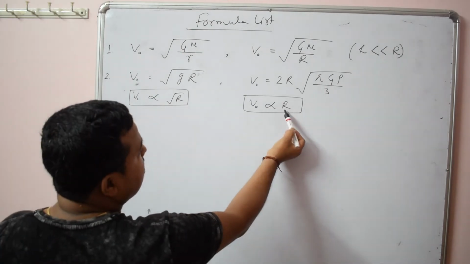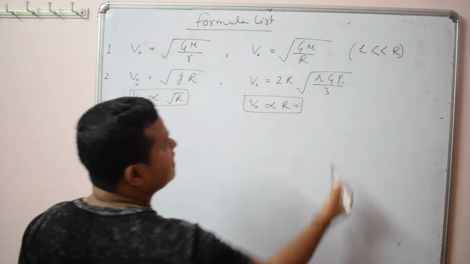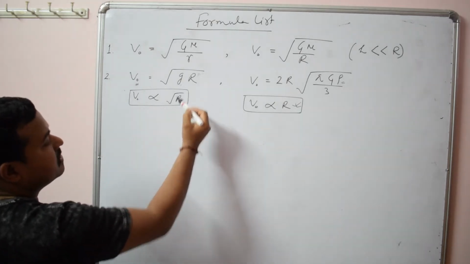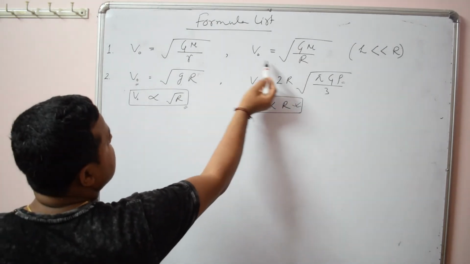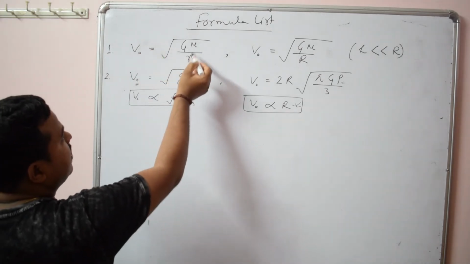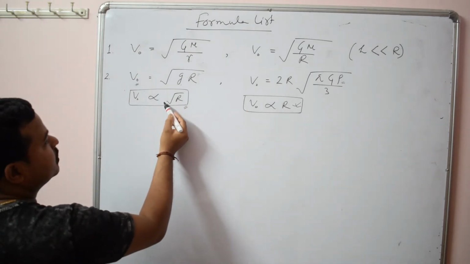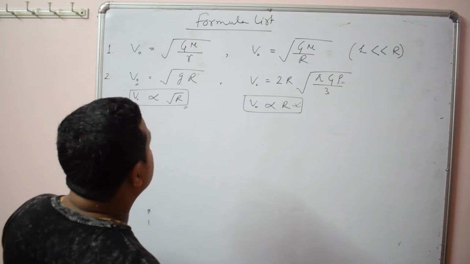This formula you can use only if the density term is given. This you can use only if acceleration due to gravity is given. Otherwise, these are the general formulas. If no condition is given, you can use this one, that is v proportional to under root 1 by r. Here proportional to R, here proportional to root over R. So these are certain conditions you have to follow.